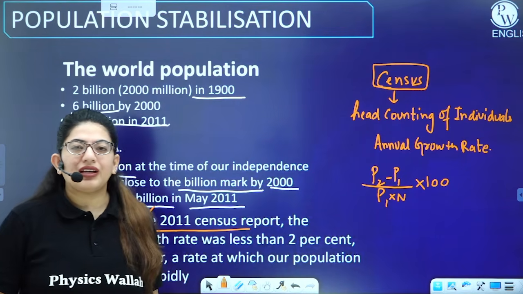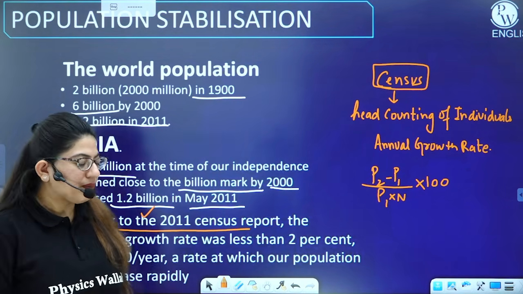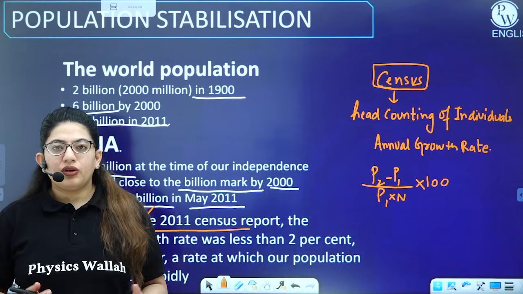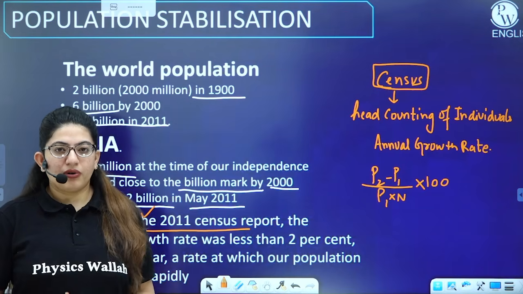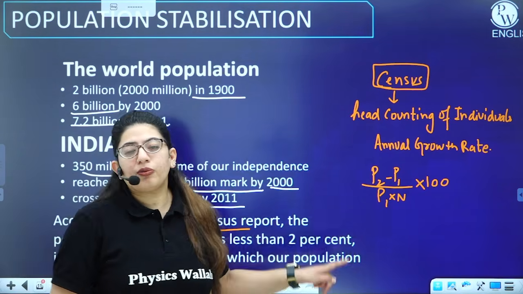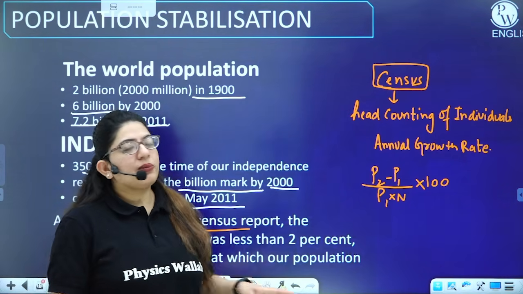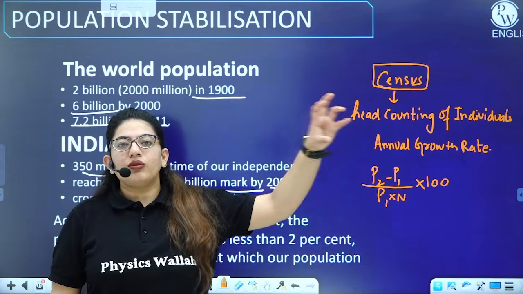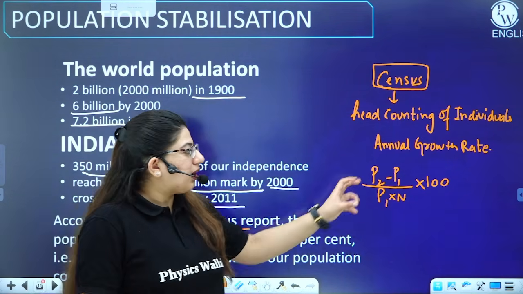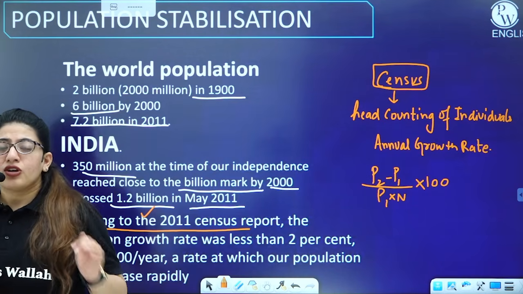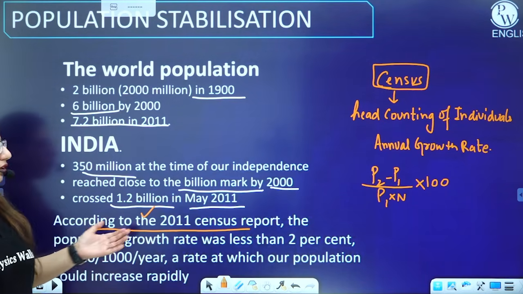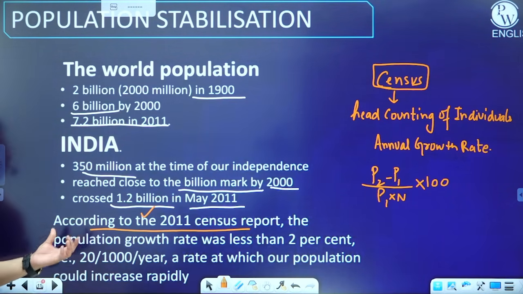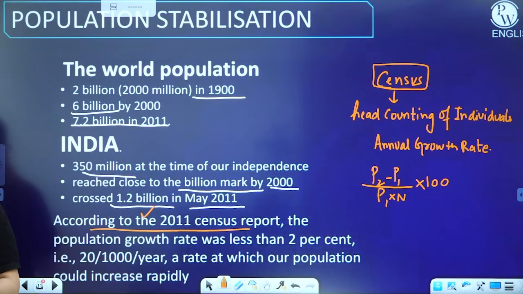P2 is the one we have taken in the recent census. For example, if in 2021 you are getting a report of the total number of individuals, P2 will be the population of 2021 and P1 will be the population of 2011. And n is the number of years, the 10 years, right? Then multiplying by 100 gives the growth rate. By this formula, we have deduced that the growth rate of India is less than 2%.